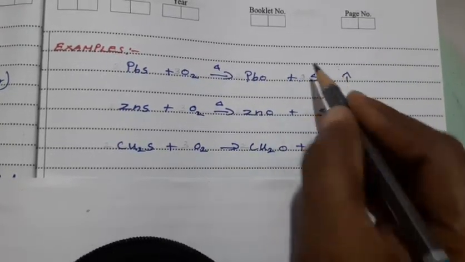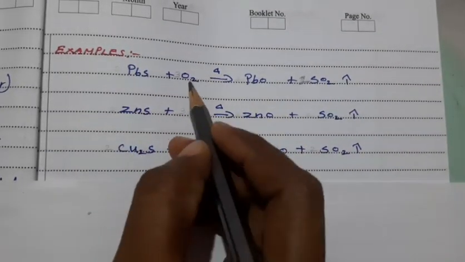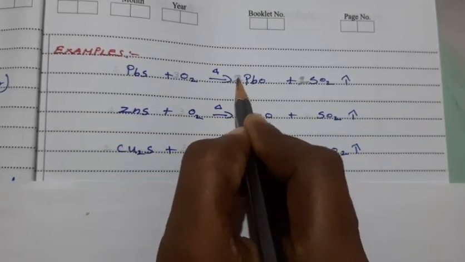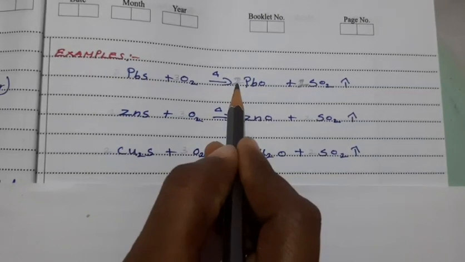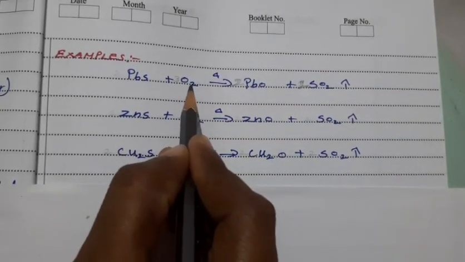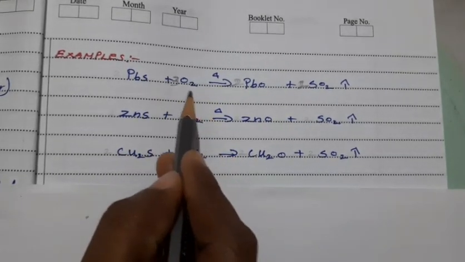Let me put 2 here and 2 here. Now count: 2 2s are 4 oxygen plus 2 oxygen, 4 plus 2 is 6 oxygen, and here 3 2s are 6.